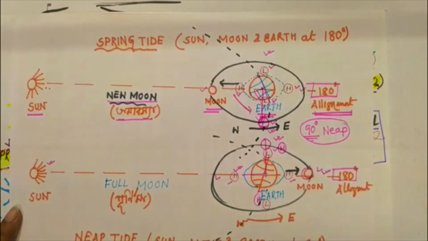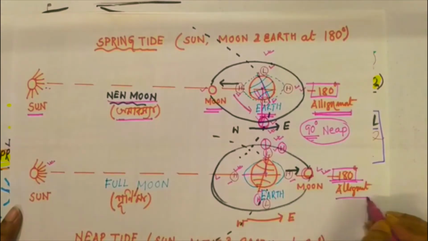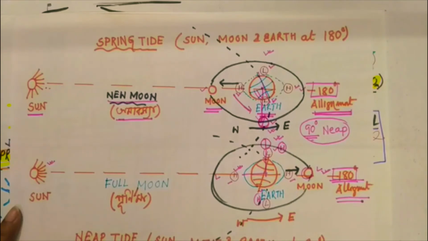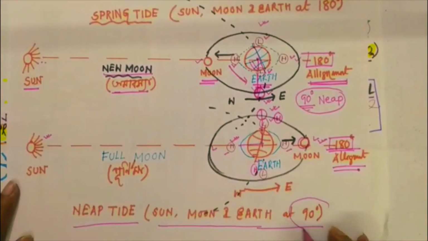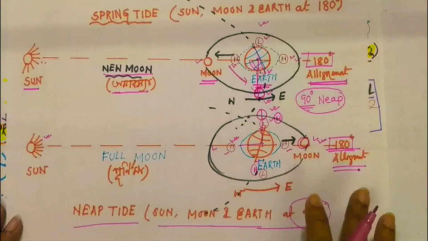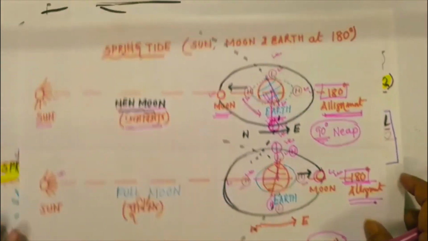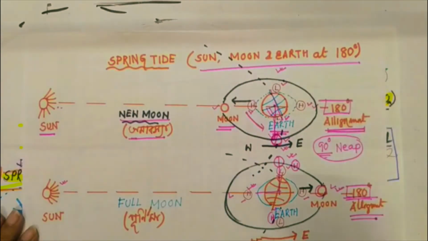That is known as the neap tide zone, and the 180-degree alignment is known as the spring tide zone. So neap tide is when the sun, moon and earth are aligned at a 90-degree angle. Here there is also two high tides and two low tides, but this is not as powerful a tide as the 180-degree alignment, the spring tide. And in spring tide, the alignment of sun, moon and earth is 180 degrees.